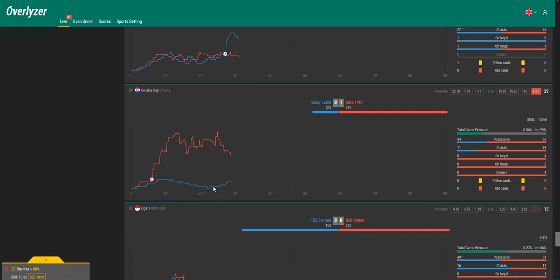They're 1-0 up, and as it is a cup game, of course Rudar Labin has to do more. In this case you can do many things. For example, you can go on a handicap win on Istra, handicap minus 2.5, so that they will win with a 3-goal difference.